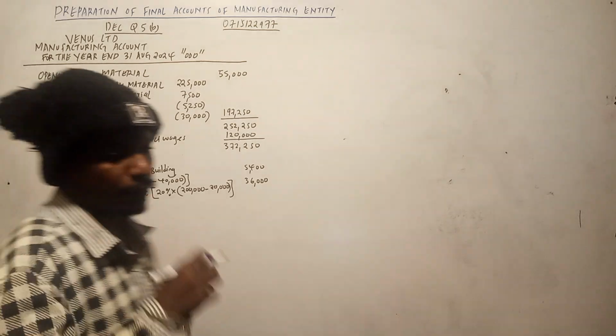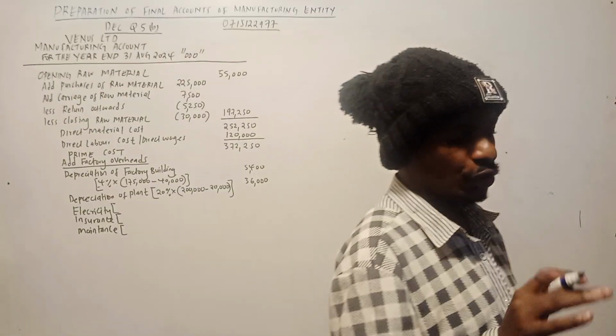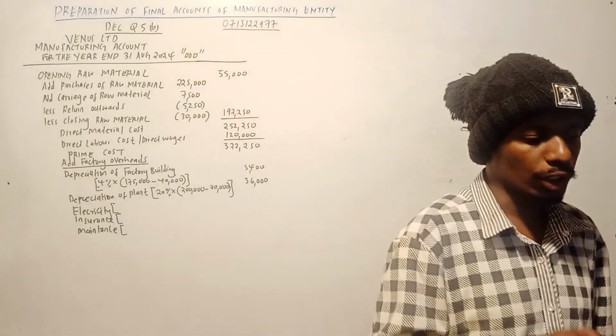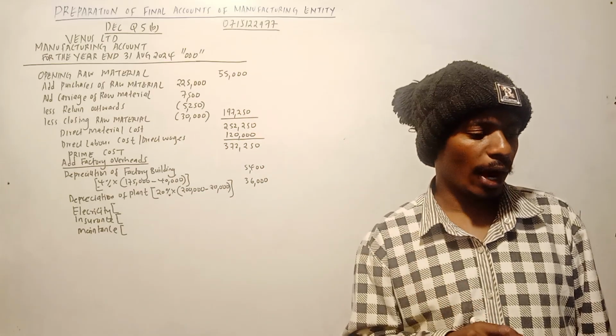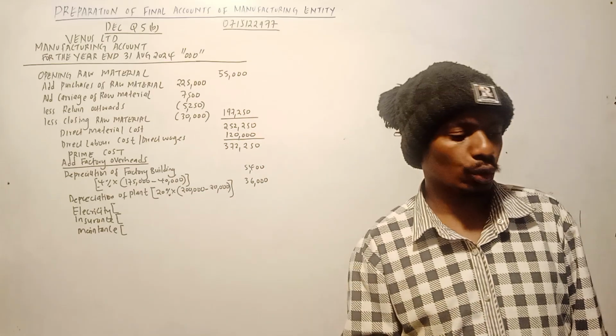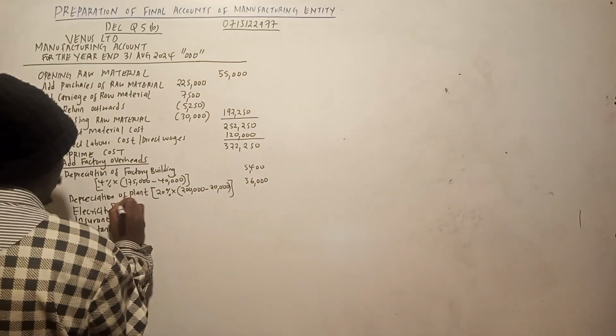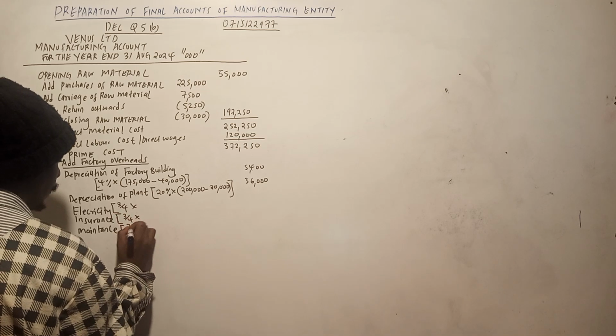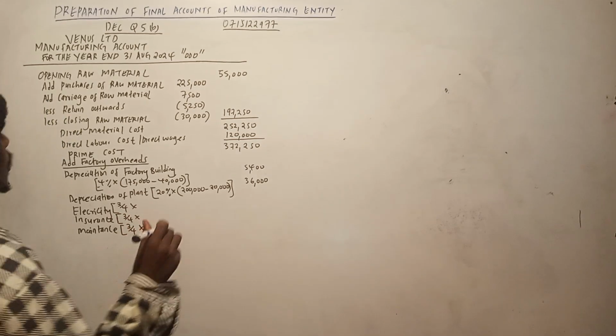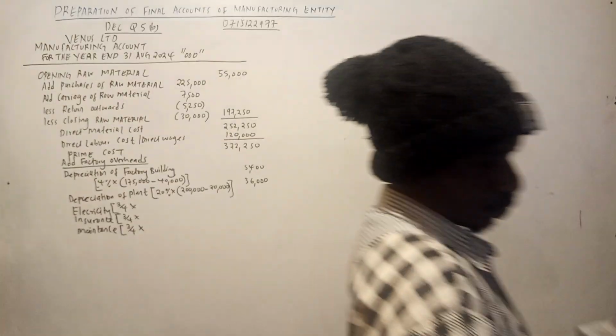Wanasema that electricity, insurance, and maintenance costs are apportioned in the ratio 3:1. Kumaanisha 3 is for factory, 1 is for the administration or the offices. So 3/4 goes to the factory.